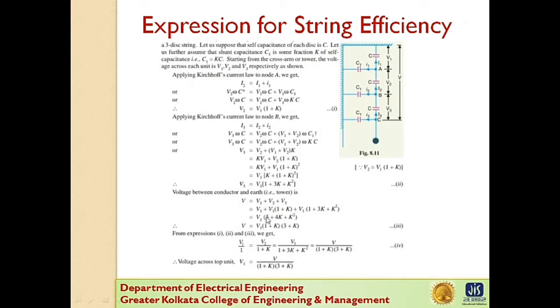We can write 3 plus 4K plus K square as (1 plus K) into (3 plus K). So from equations 1, 2 and 3 we get V1 equals V2 by (1 plus K) equals V3 by (1 plus 3K plus K square) equals V by (1 plus K) into (3 plus K).